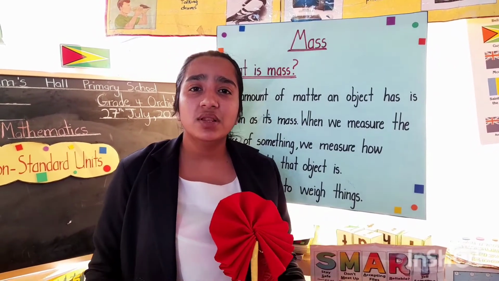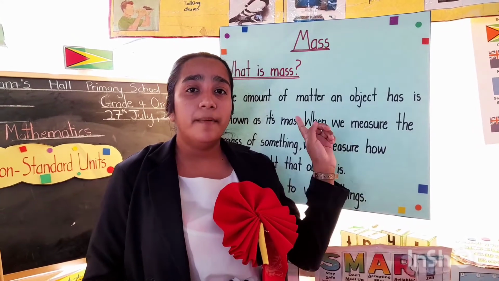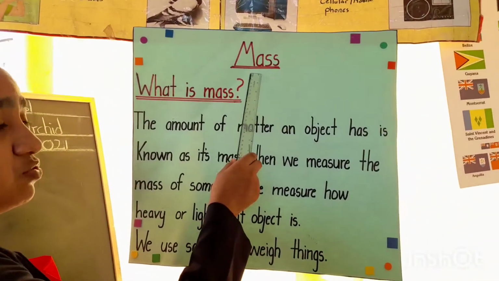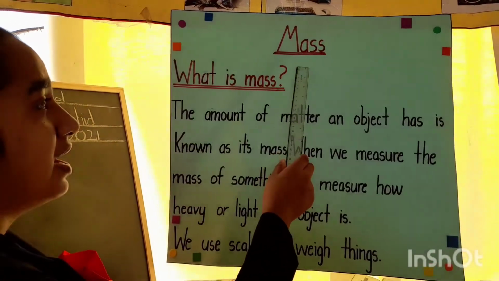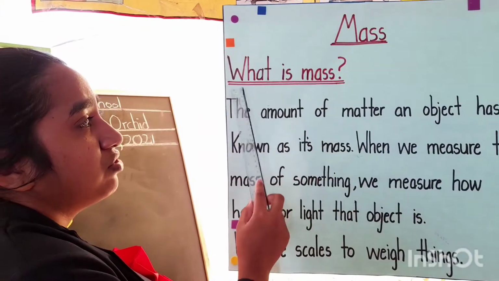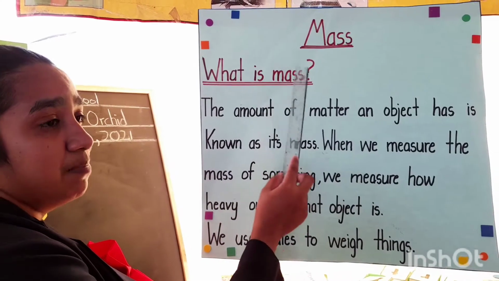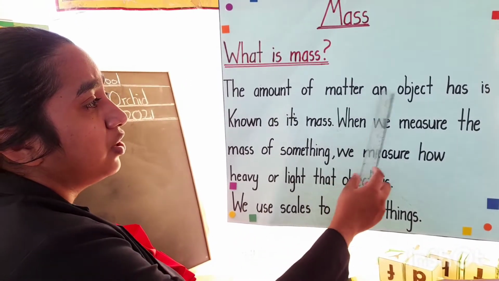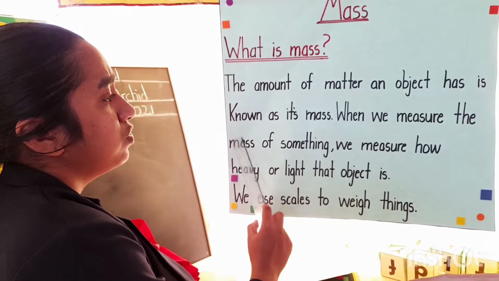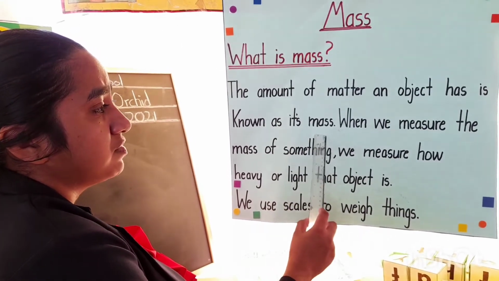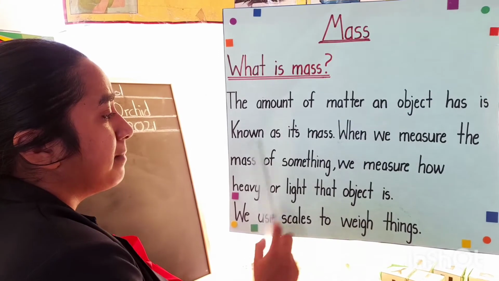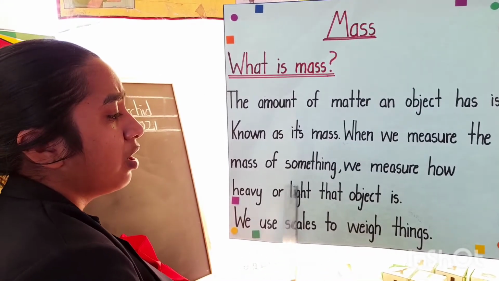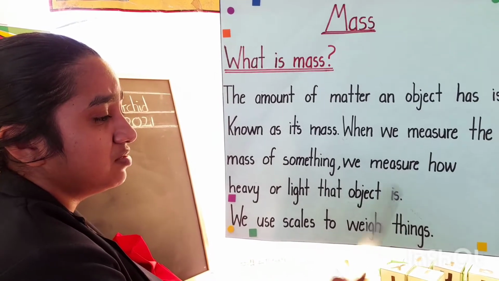Okay, boys and girls, now that we have identified our light objects and our heavy objects, let's see how that relates to mass. On our chart here, we have mass. Can you say this term with teacher? Mass. Very good. Now let's answer this question. What is mass? The amount of matter an object has is known as its mass. When we measure the mass of something, we measure how heavy or how light that object is.